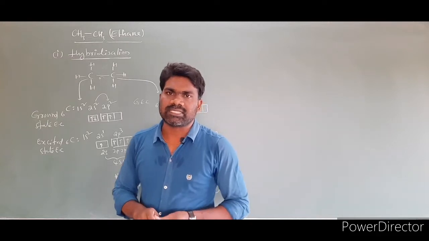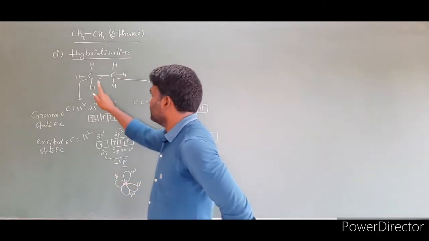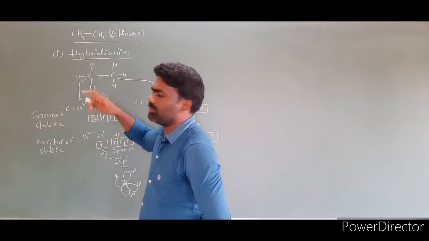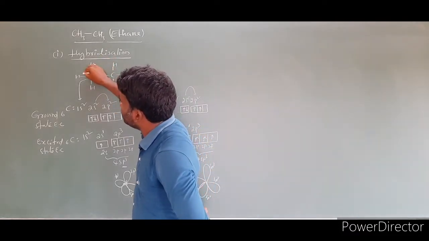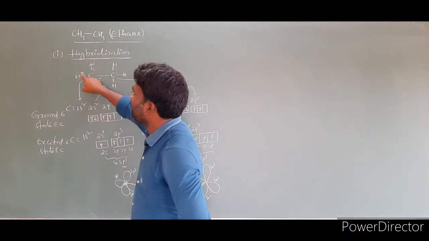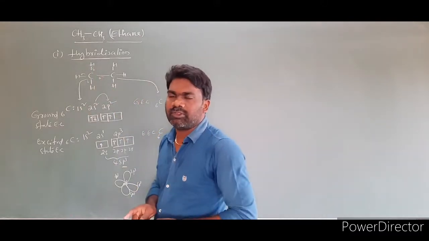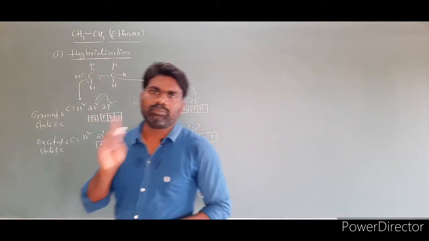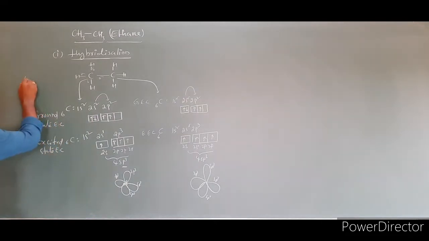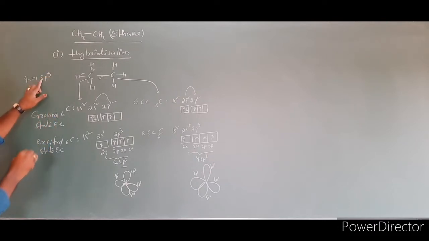The second bond is considered a pi bond, as we already discussed in previous classes. This is the first bond between the 2 atoms, so sigma bond; this is the first bond, sigma bond. How many sigma bonds are there? 4 sigma bonds. Total how many will you get? sp3 means 3 plus 1, so 4.